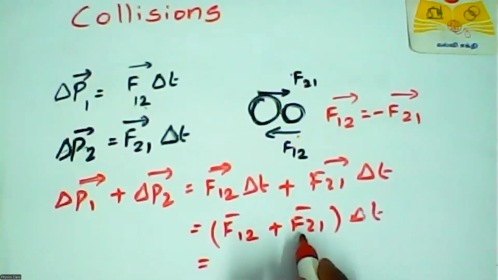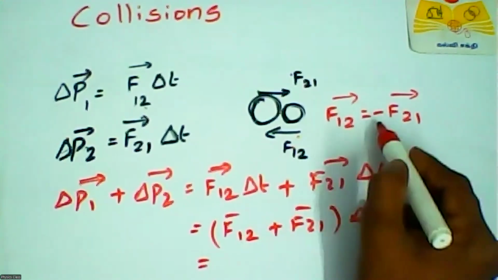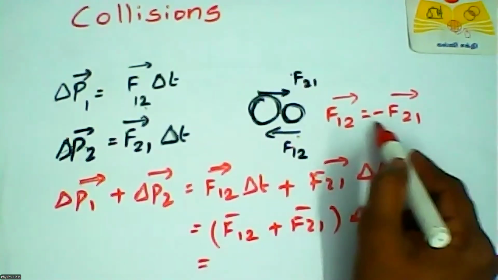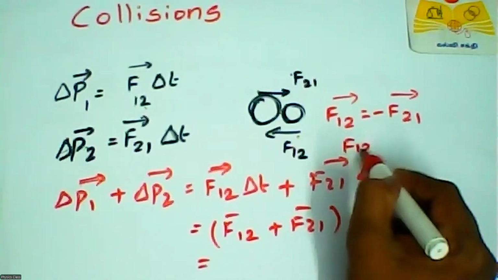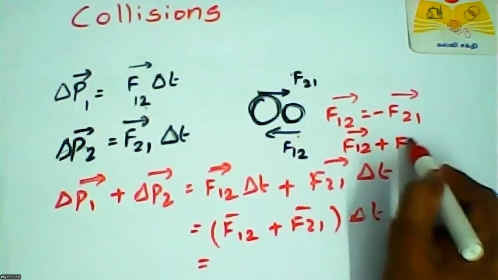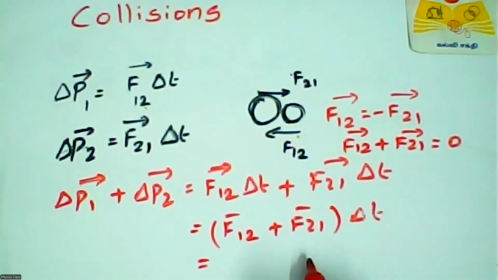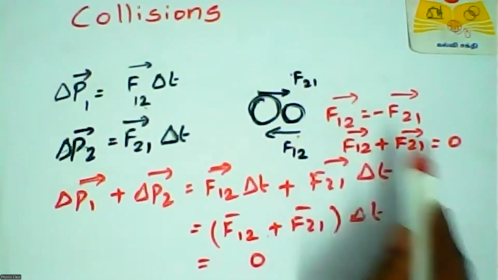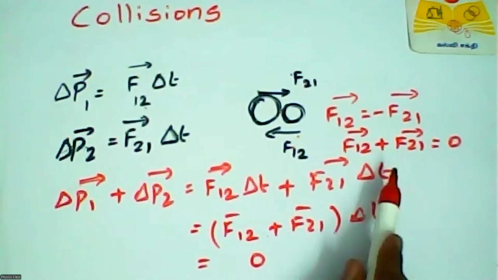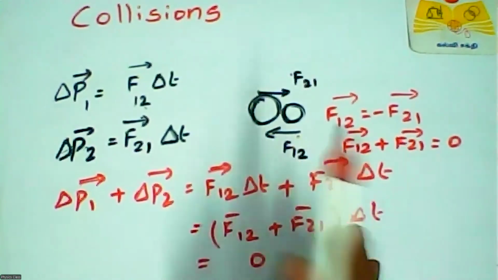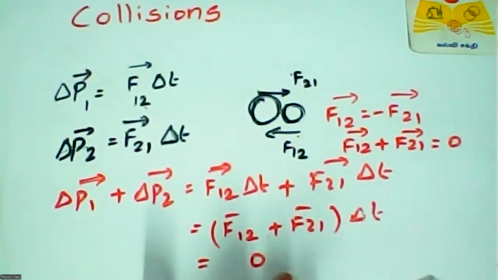F12 here and F21 here. So here this comes to F12 plus F21, which is 0. That is the total force. So the total force here is also 0. F12 plus F21 is 0 because of Newton's third law, we got a total force of 0. Force is there, but no total force. There is a difference between no force and total net force 0.